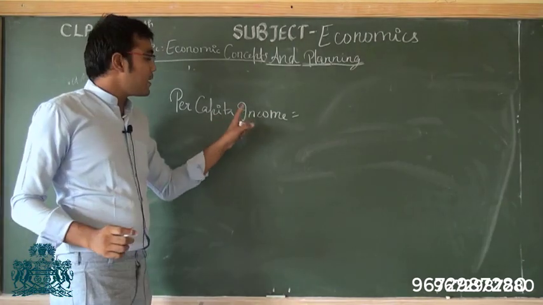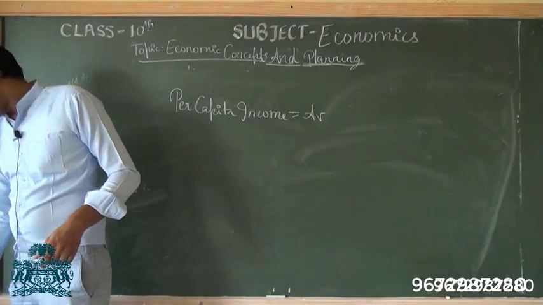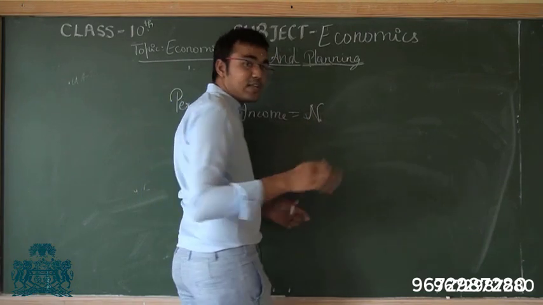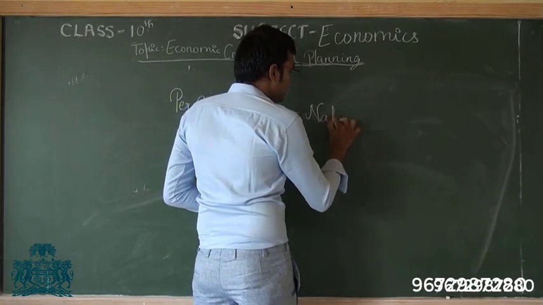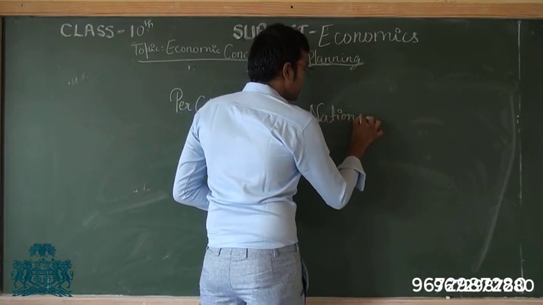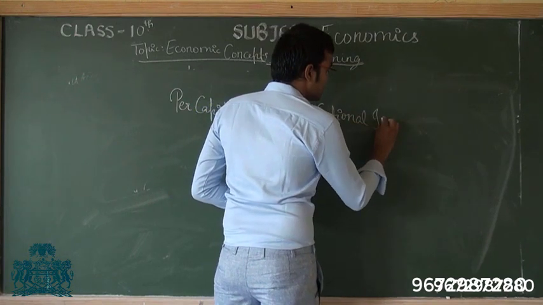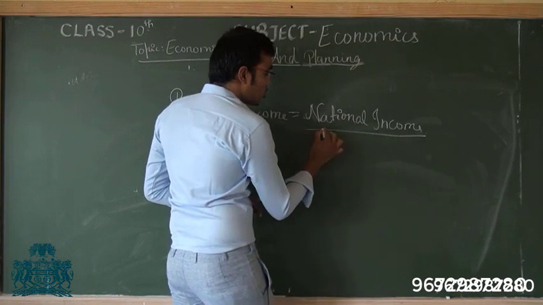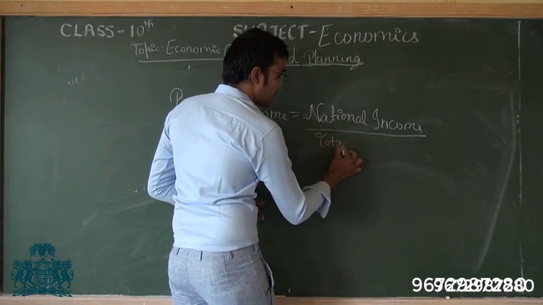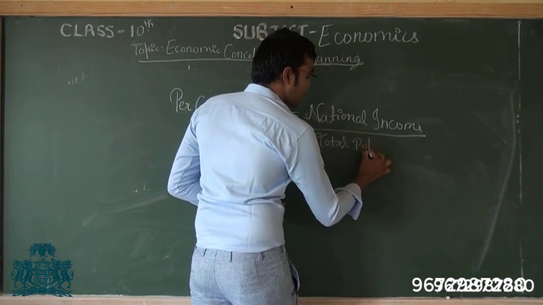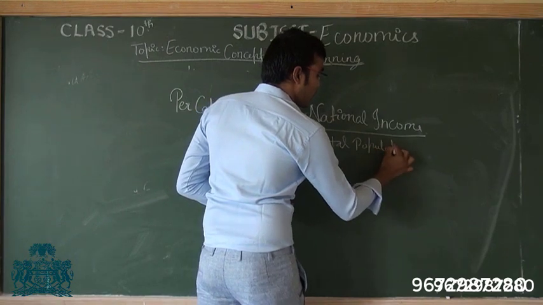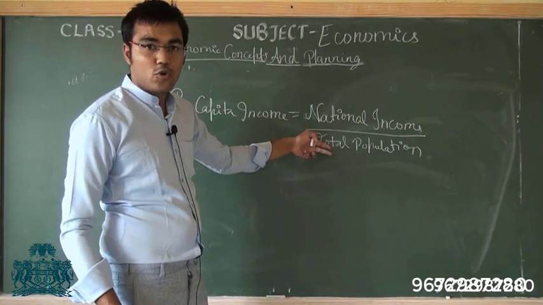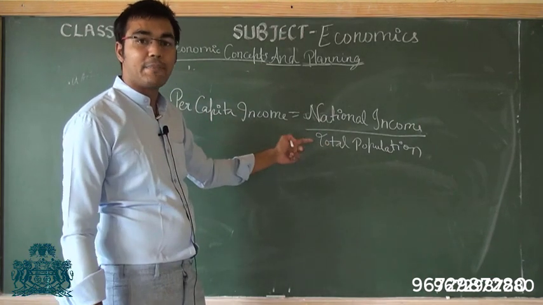While calculating the per capita income, we will take national income and then we will get the average. National income divided by total population of the country. So when we divide national income by total population, we will get per capita income.